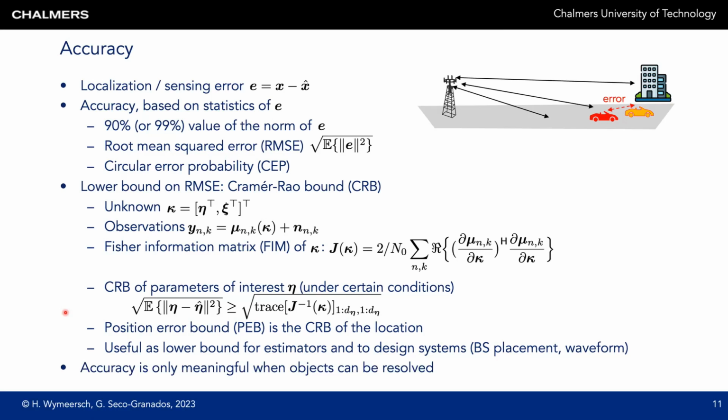Finally, and this is one of the most important points of this presentation, is that accuracy, while of course an important metric, is only meaningful when objects can be resolved. When two propagation paths are too close in angle, delay, and Doppler, they blur together, and this leads to resolvability issues, which then severely affect the accuracy.